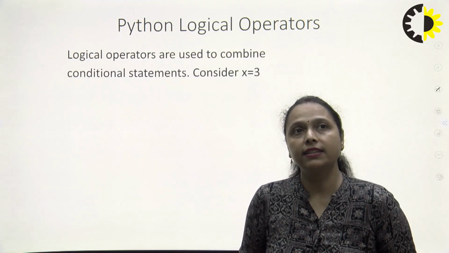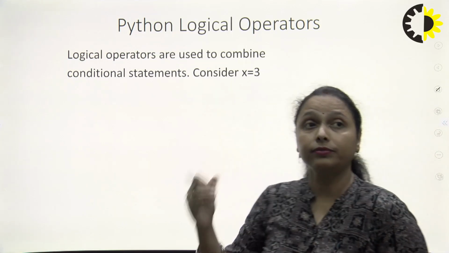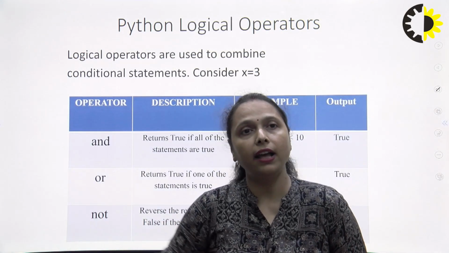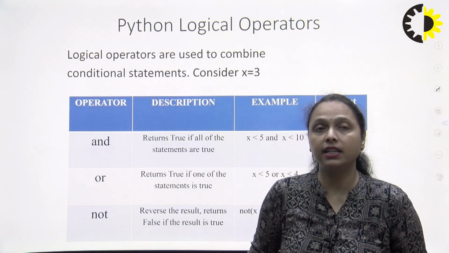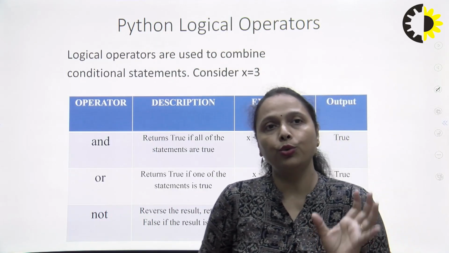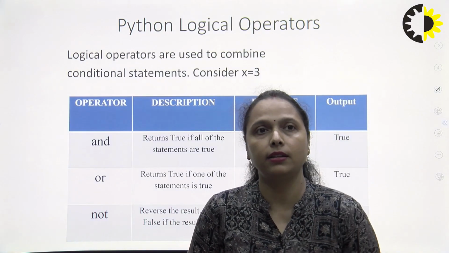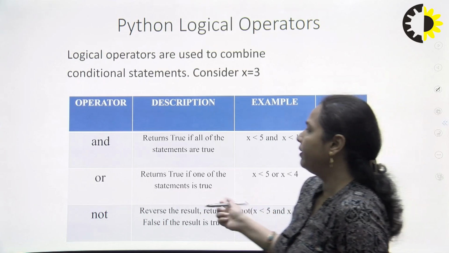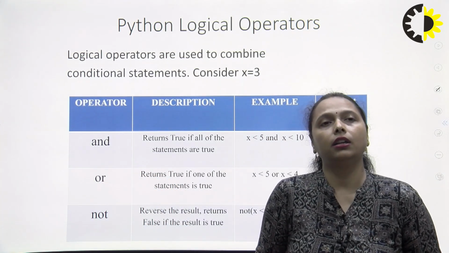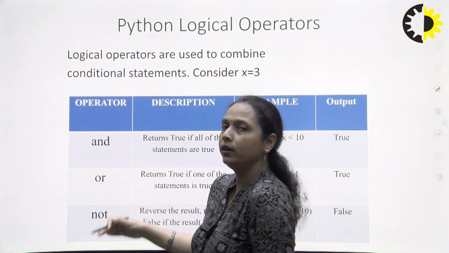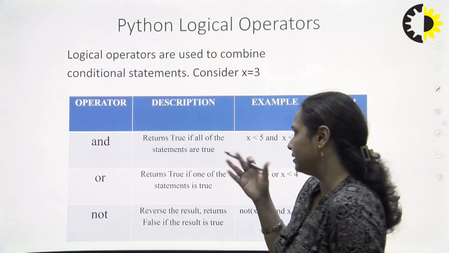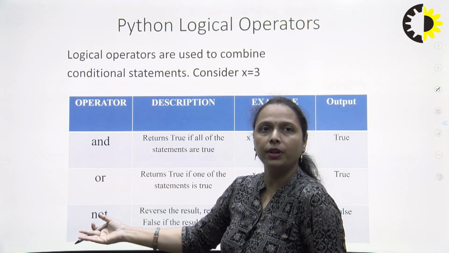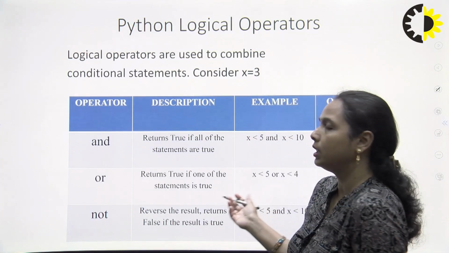Next we have logical operators. Logical operators are used to combine conditional statements. When we have multiple conditions within our program, and we want to merge those conditions to perform a certain operation, for that purpose we require logical operators. Generally we have three logical operators which are widely used, that is AND, OR and NOT. Apart from this, we do not require any other logical operators, because most of the time these three are more than enough to perform all the merging.